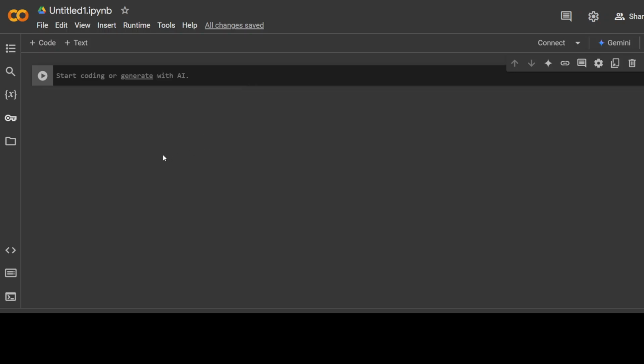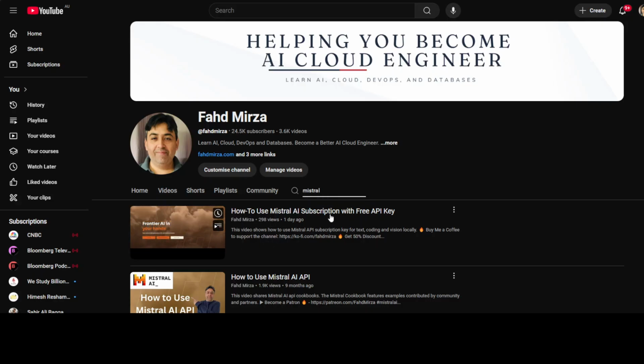So what we are going to do here is first we are going to install Mistral client. For that, all you need to do is to run this command, pip install mistralai, and it is going to install this Mistral API client here. So let's wait meanwhile it does that. Go to mistral.ai and grab your free API key. Again, if you don't know how to do that, just watch this video and it is going to show you how to obtain that API key.